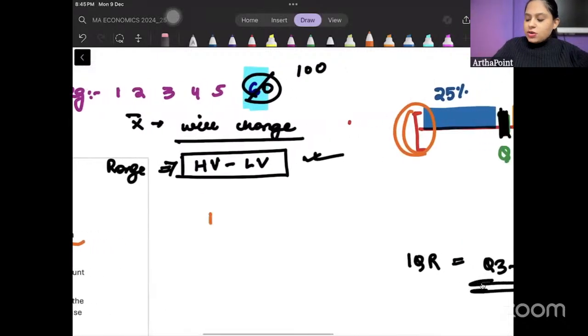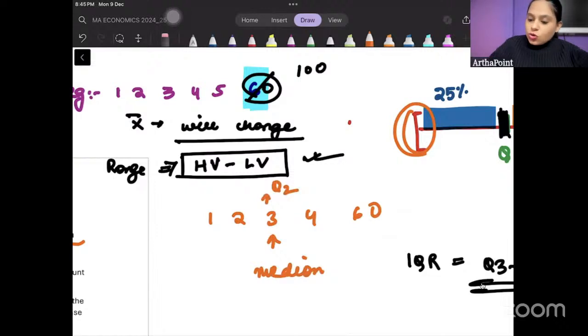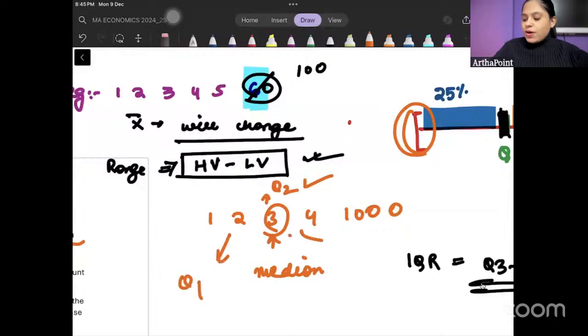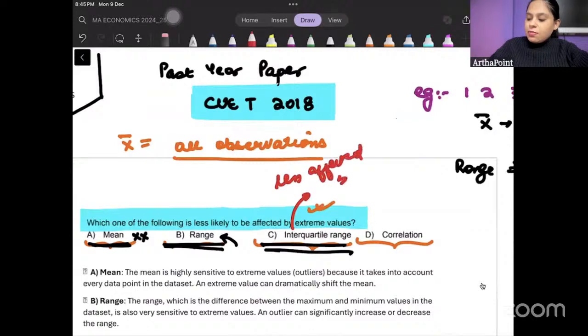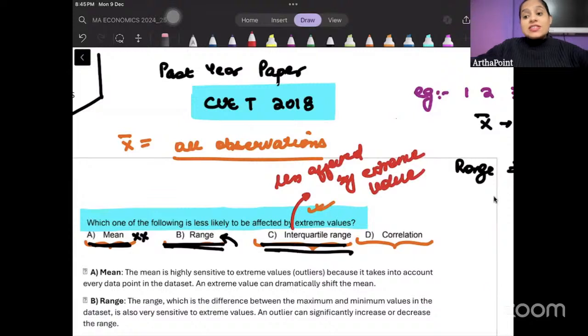if I tell you 1, 2, 3, 4, 60, median is 3. This is Q2, second quartile. तो अगर हमने इसको 60 से even if I make this as 100, median will remain 3. Even if I make this 1000, median will remain 3. Similarly, if I say that this is Q1 and this is Q3, so this will not be affected. माने one thing we know for sure कि interquartile range will be less affected by the extreme values. जो towards the end values हैं उससे interquartile range will be less affected.